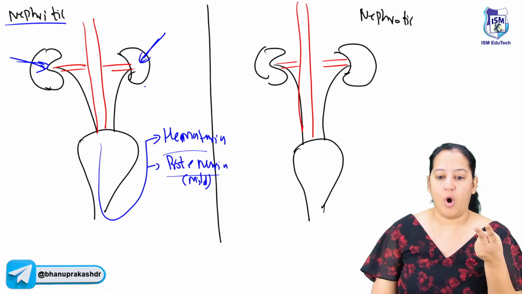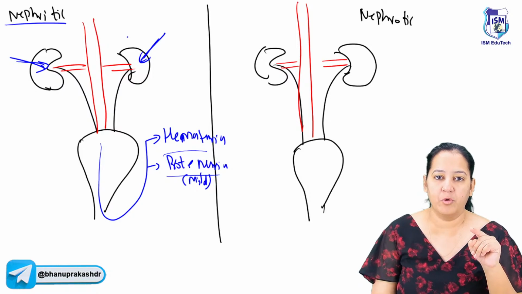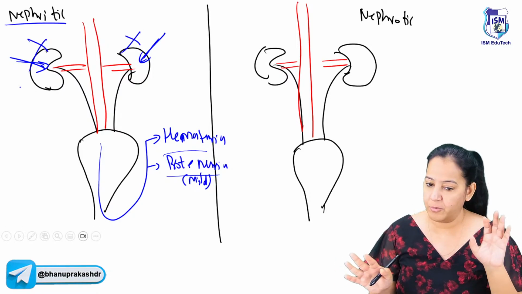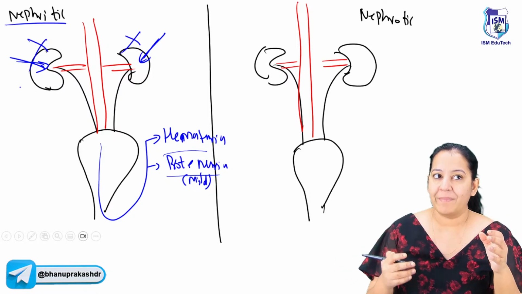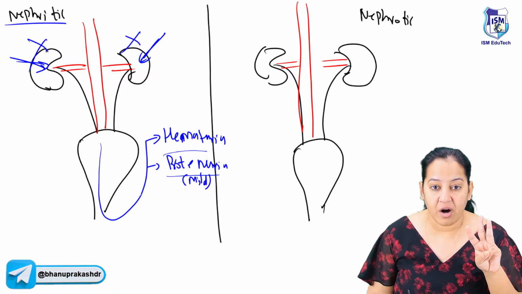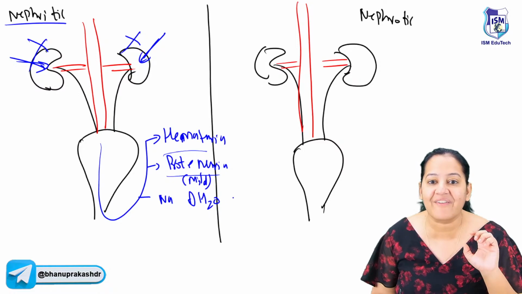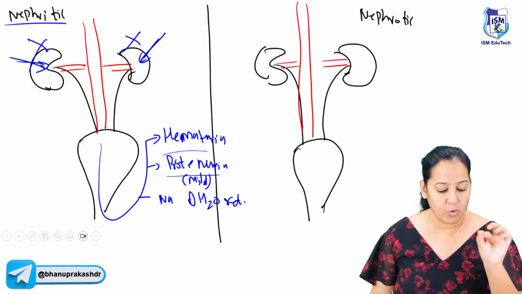Now, why has God provided us kidneys? What is the reason? To excrete. It's an excretory organ. Now, both the kidneys are non-functional. Bilateral, both the kidneys are non-functional. So normally, kidney excretes sodium and water. Now, kidneys are non-functional. So the third thing is sodium and water retention. Sodium and water is not excreted out of the body. They are retained. It is known as sodium and water retention.